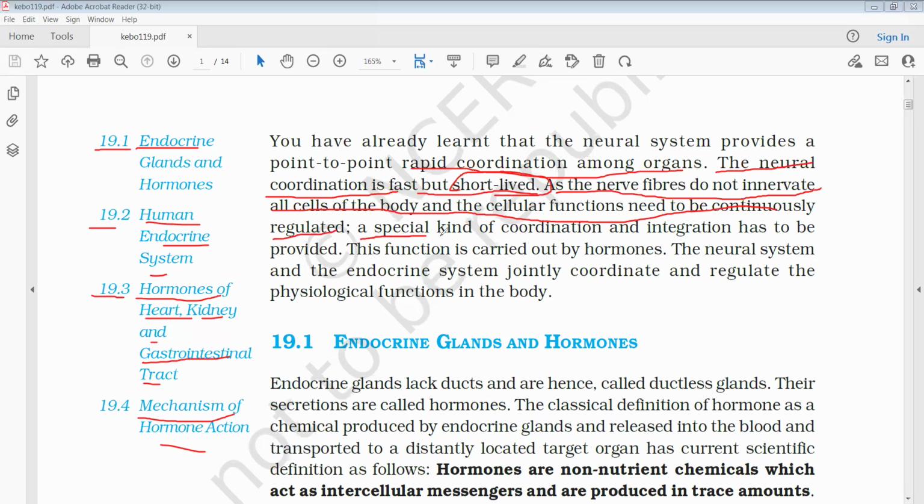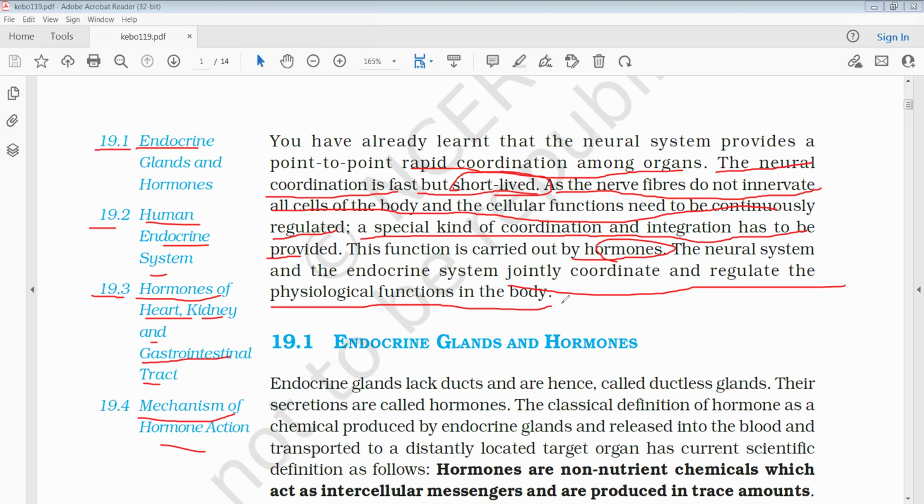But a special kind of coordination and integration has to be provided. Long-term coordination is a must, and this is carried out by special chemicals like hormones. The neural system and the endocrine system jointly coordinate and regulate the physiological functions in the body.